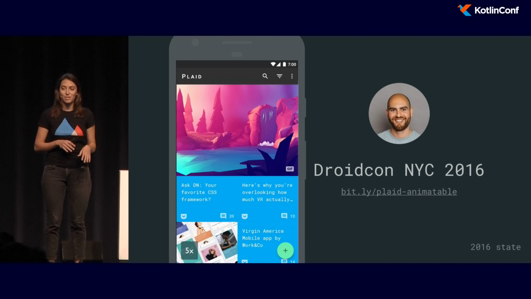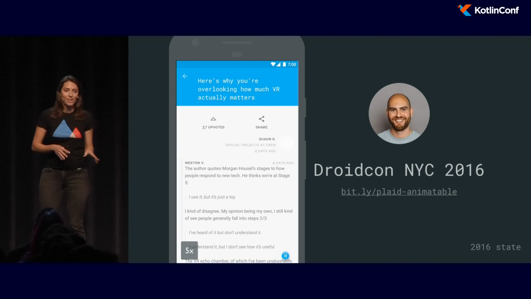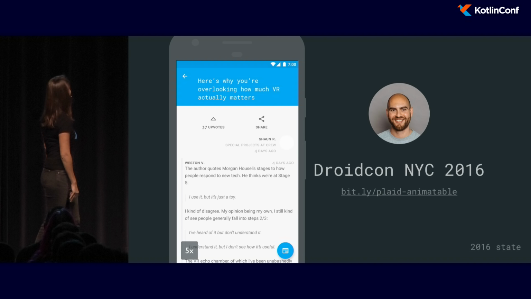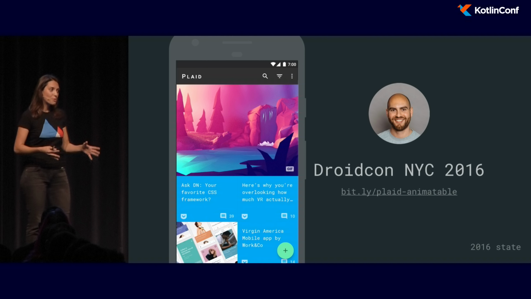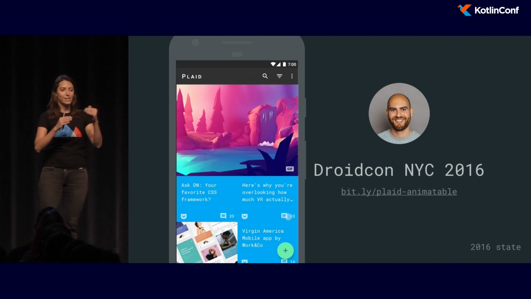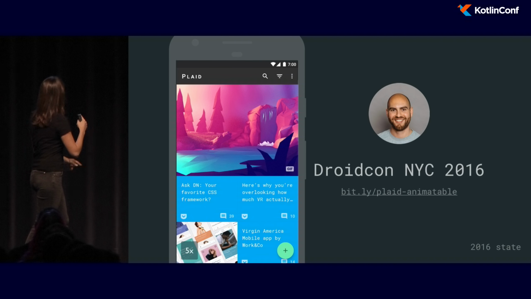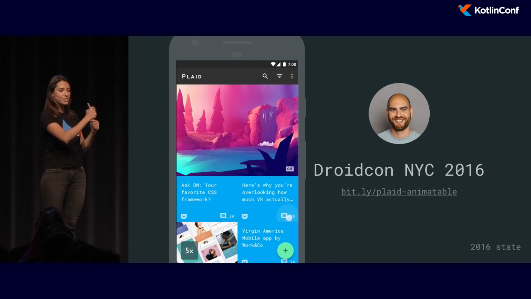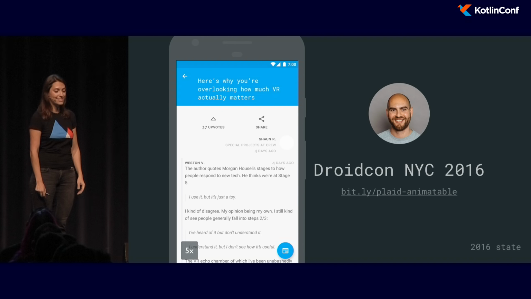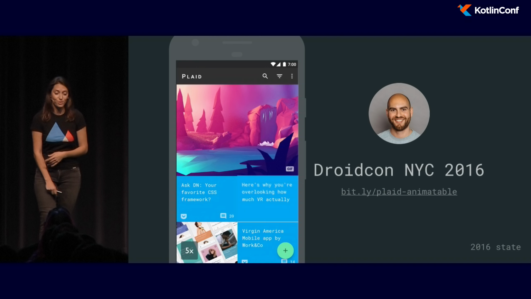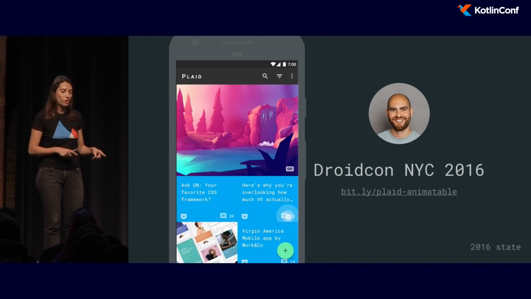And I think my favorite feature in the entire Plaid app, and the feature that still makes me gasp when I see it, is this reflow text. So Nick worked a lot on arranging exactly the speed of the text, the way the words move. If you actually look at it, you see that they move in an arc. It's not a straight line. He did an amazing job there. And he also did a talk about it in DroidCon New York 2016. So if you want to see how everything was implemented, check that talk out.